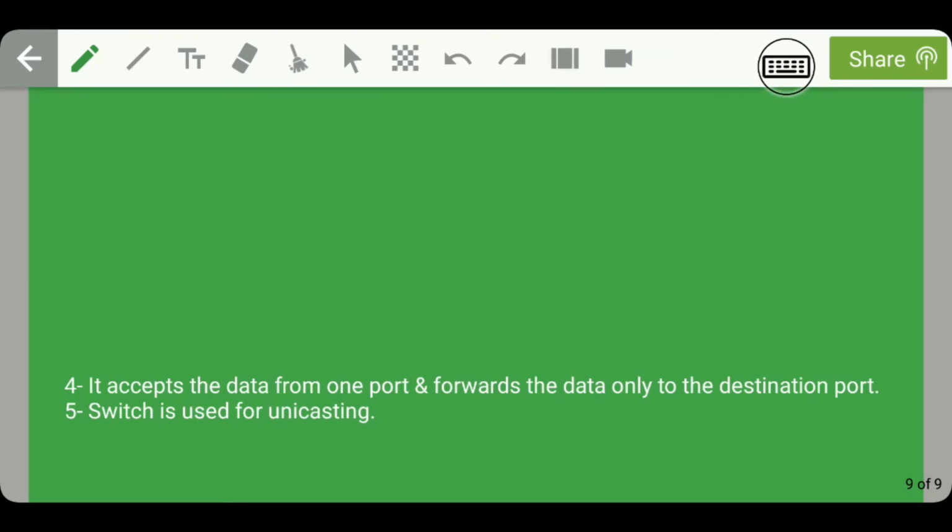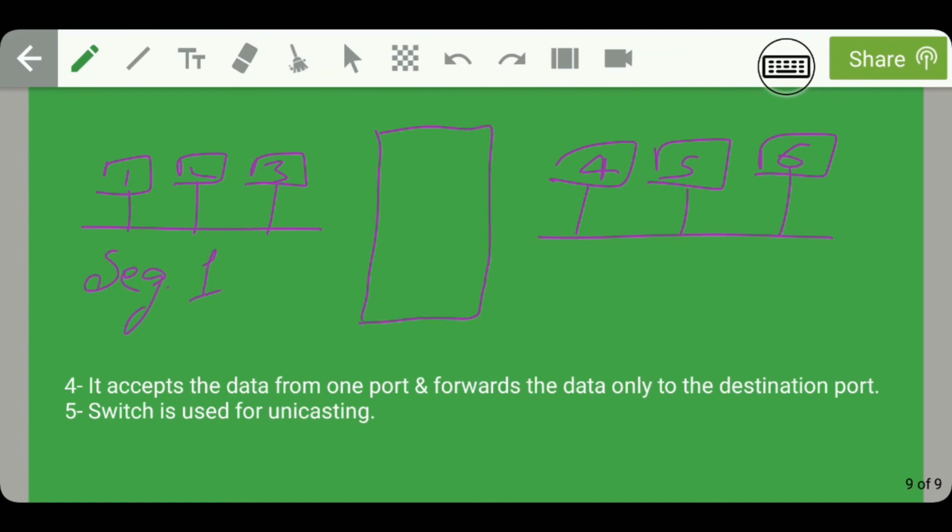So talking about the pictorial representation of how a switch can be used in a network, let us assume a network having two segments with each segment having three systems. Guys, let us assume that this is the switch provided between these two segments.